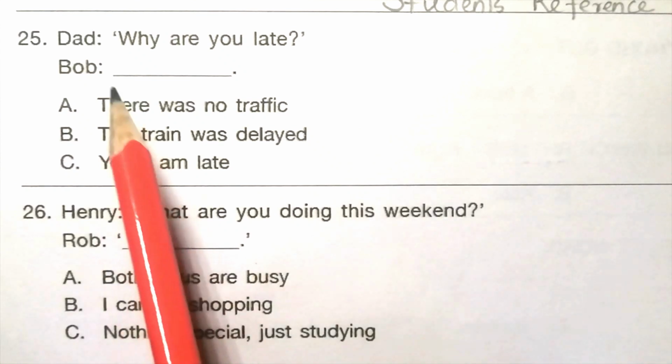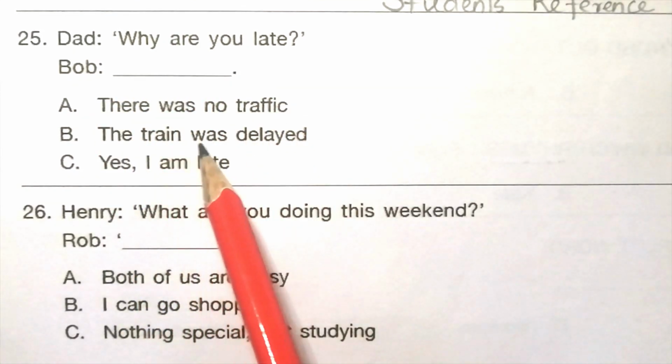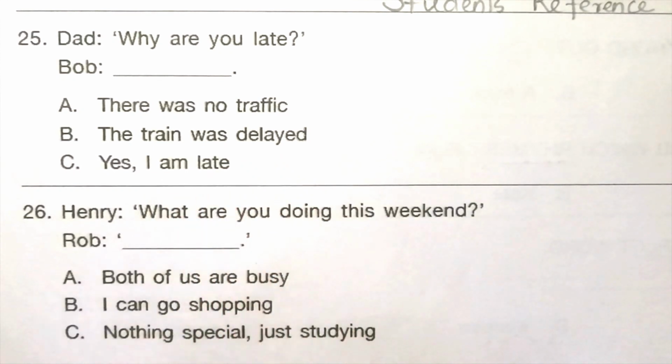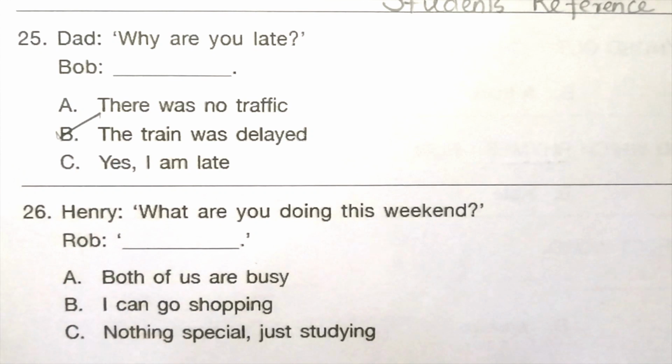25. Dad, why are you late? Bob: There was no traffic. The train was delayed. Yes, I am late. The answer is B. The train was delayed. 26. Henry: What are you doing this weekend? Rob: Both of us are busy. I can do shopping. Nothing special, just studying. The answer is C. Nothing special, just studying.